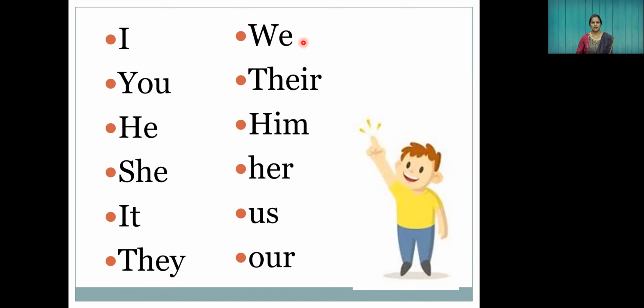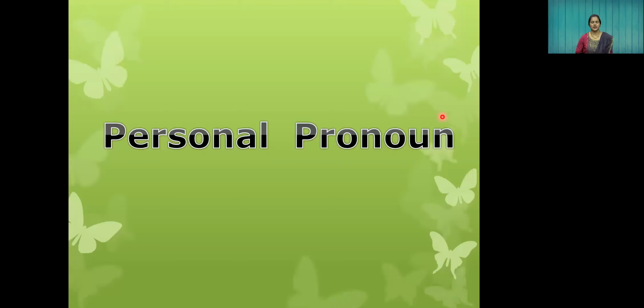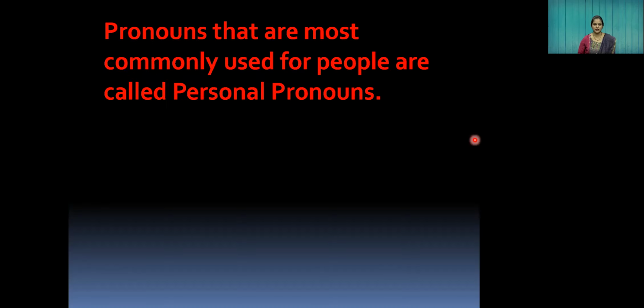Let us see the examples one by one. Actually, children, there are so many kinds of pronouns, like personal pronoun and reflexive pronoun and so on. But today we are going to learn about personal pronouns. So let's see the definition.